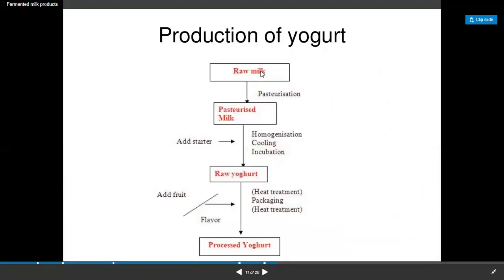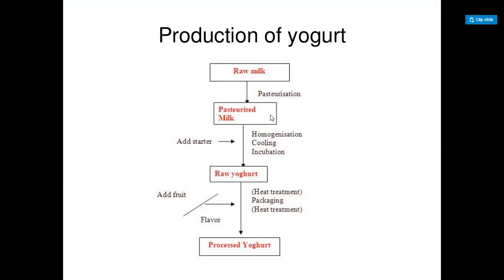This is the process of production of yogurt. First, the raw milk is pasteurized, and after that, we add the starter culture, and then this is the raw yogurt, which is again heated, and the processed yogurt is produced. We can also add flavor to the yogurt, but everything depends on the starter culture. If we add proper starter culture, then the milk is perfectly converted into yogurt.